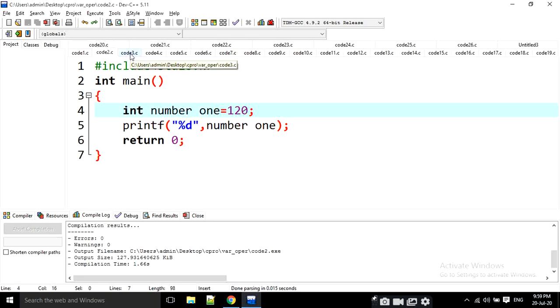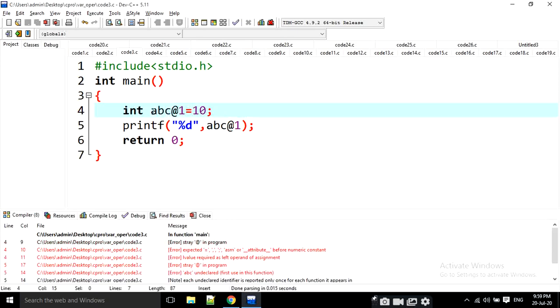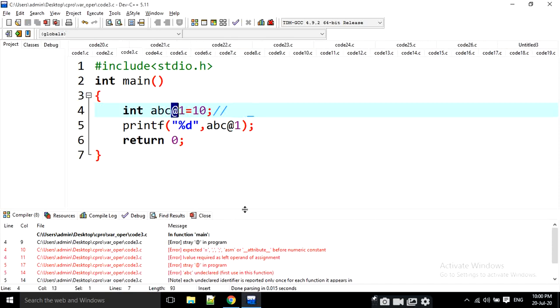Then the third question. Here, what is the output? Yes, I am going to execute it. It is going to show some error. What is that error? In the variable name abc@1, we never use any special character other than underscore. Only one special character, that is underscore, we can use when we are declaring any variable names. But here I am writing @. If I write @, it will give some error. That means this program is also an error.